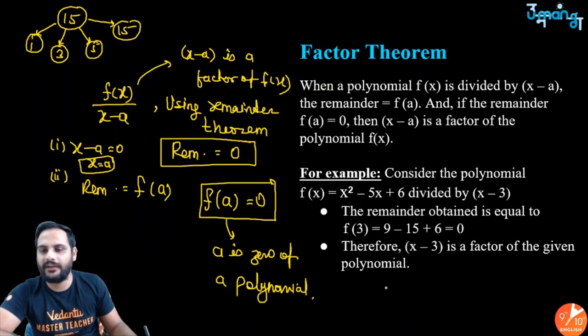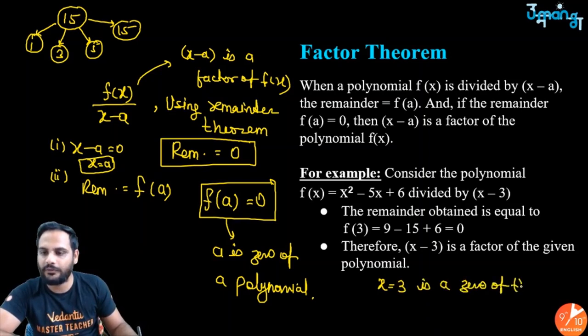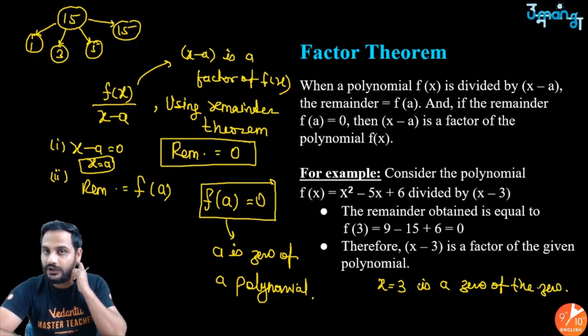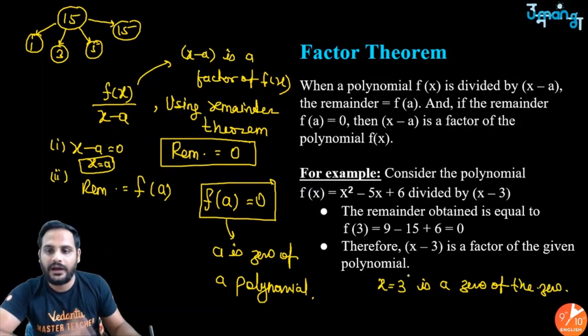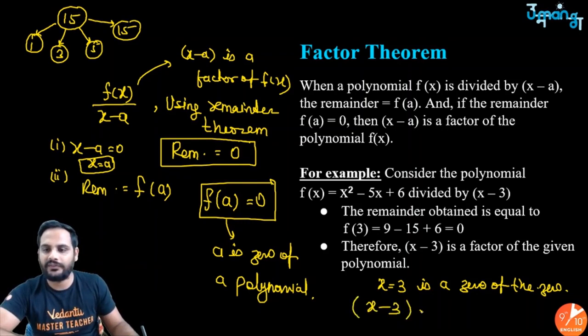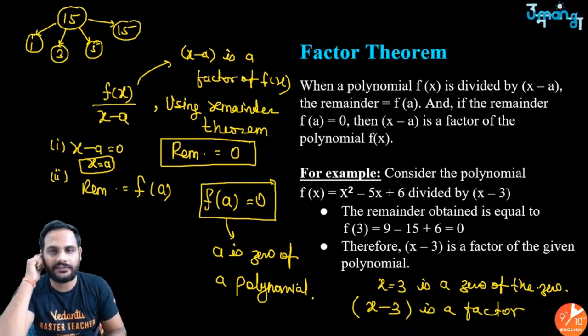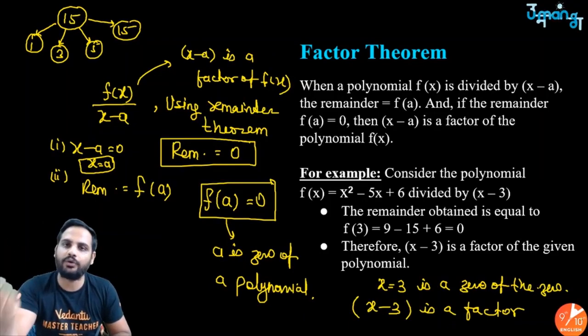For example, if I give you x equal to 3 is a zero of the polynomial, that means the value of this polynomial at x is equal to 3 will be 0. So if x equal to 3 is a zero, how do you get the factor? Very easy. Shift this 3 over there, make it equal to 0. So x minus 3 will become equal to 0. Forget equal to 0, you will say x minus 3 is a factor. So the factor theorem gives us the relationship: if I know the zero of any polynomial, how do I write its factor?